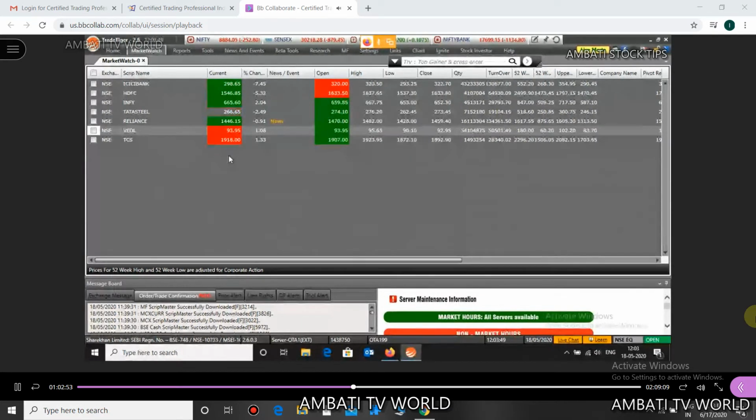Clear, everyone? How to add the stocks? Any questions here? Yes, friends, any questions here? Clear?